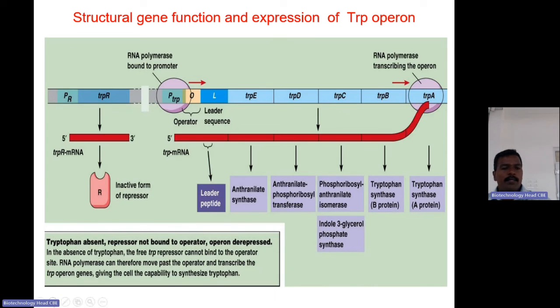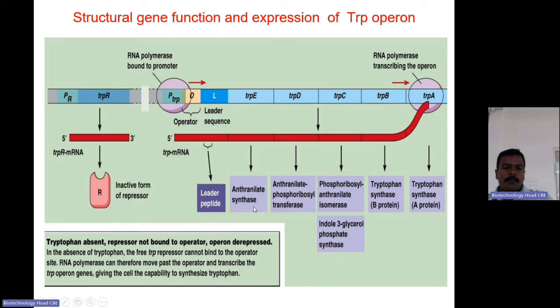In the case of the lac operon, the repressor produced through the lacI regulatory gene is always active, so immediately after production it will bind to the operator site. But in the case of tryptophan, the biosynthetic pathway, the repressor protein produced from the regulatory gene is inactive, so it will not bind to the operator site. So the RNA polymerase bound to the promoter will start the transcription, since the operator site does not have the repressor protein. It will start producing all the polypeptides, that is trpE.